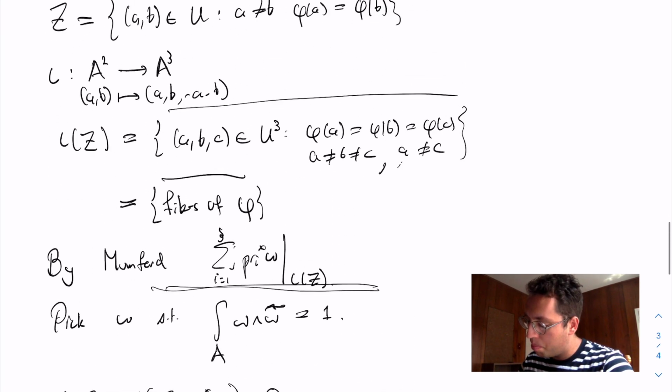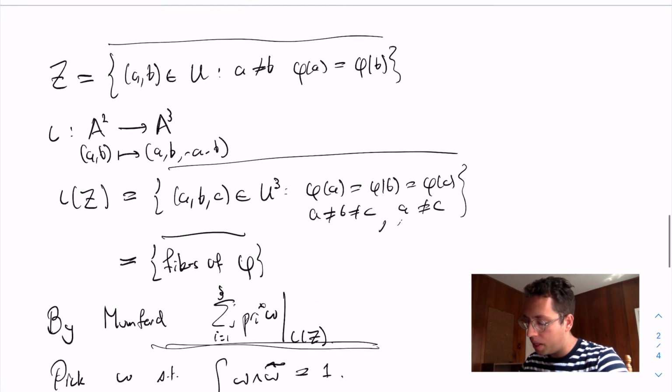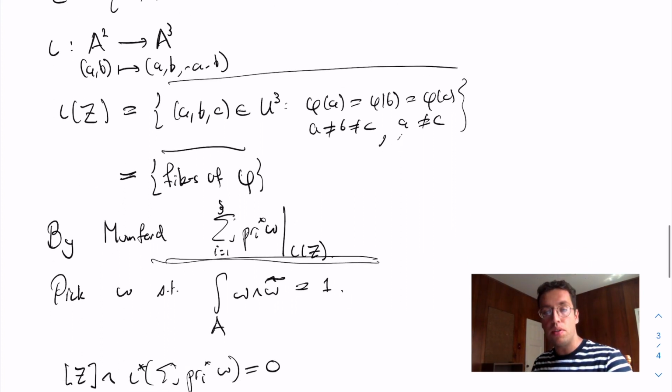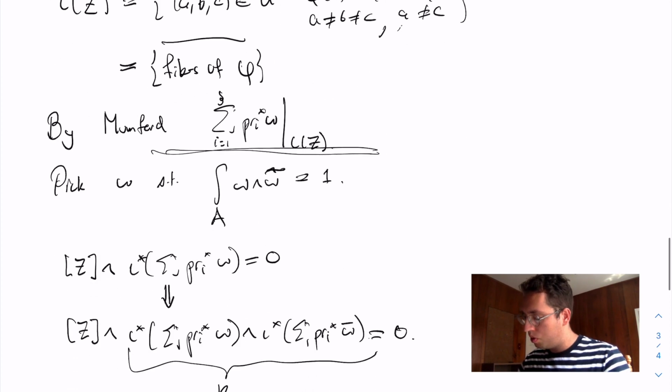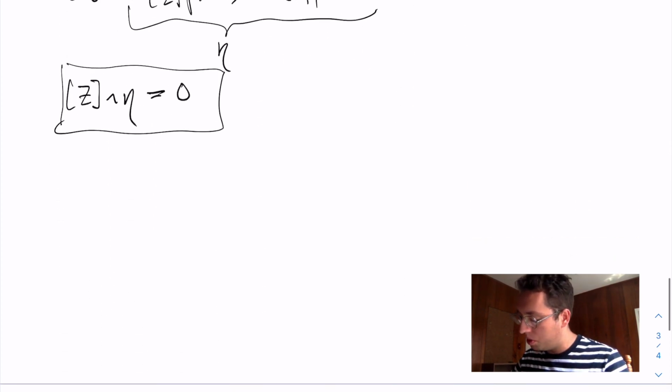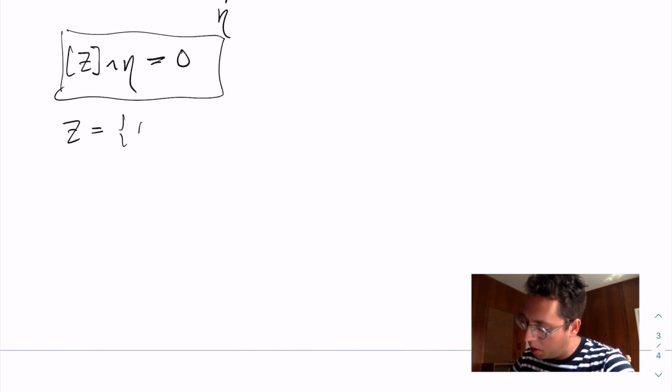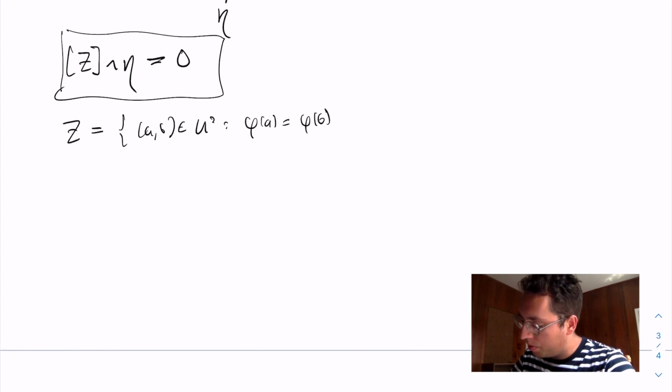So our result is going to pop out from this, along with the fact that we're going to have a simple computation of what the cohomology class of Z actually is. So Z is given in this very nice way, just saying pairs of distinct points in U that map to the same thing, and then take the closure of that. So it's actually quite easy to compute what the cohomology class of Z is. So let me do that right here. So the Z, again, this is pairs of distinct points, (A, B) in U, such that phi of A is equal to phi of B.